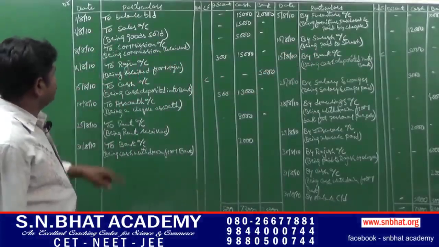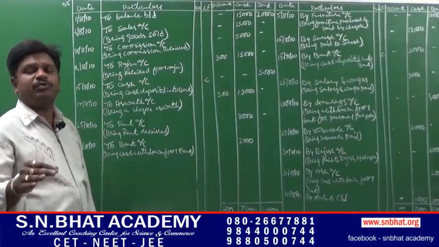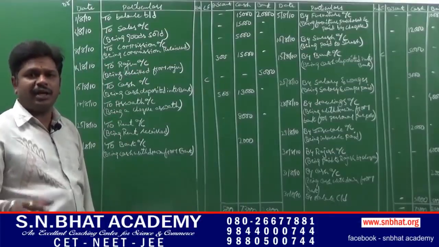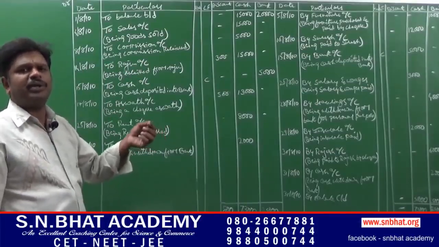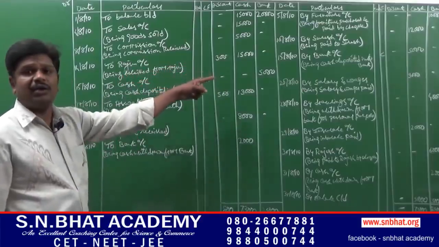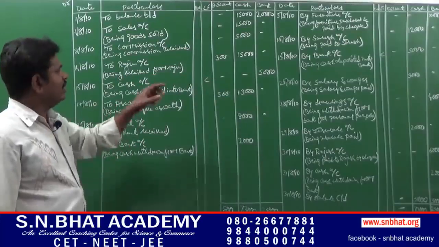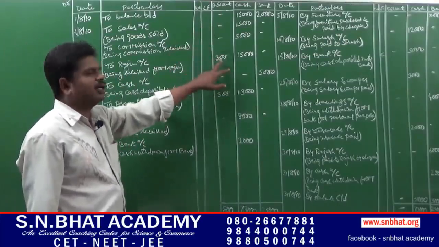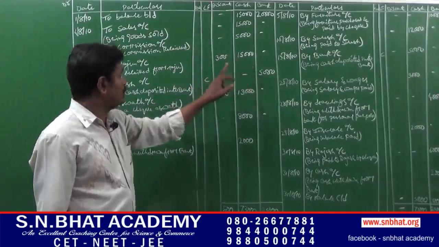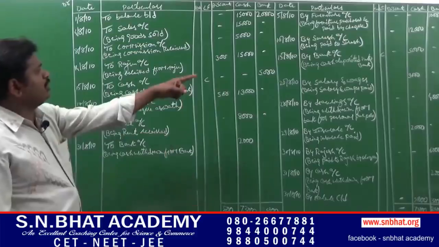Next, 14th, cash received from Mr. Raju rupees 15,000 in full settlement of rupees 15,300. Here see, the receivable is rupees 15,300 and we had received 15,000. The difference between receivable and received is rupees 300. It has to be entered in the discount column and the remaining 15,000 in the cash column, being received from Raju.